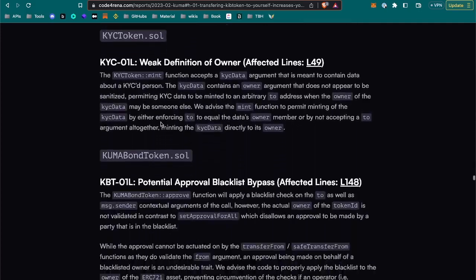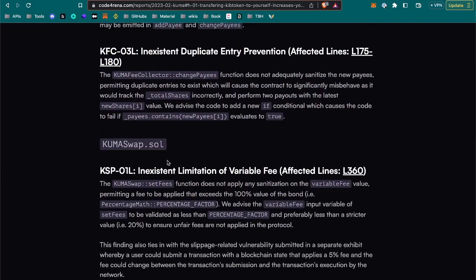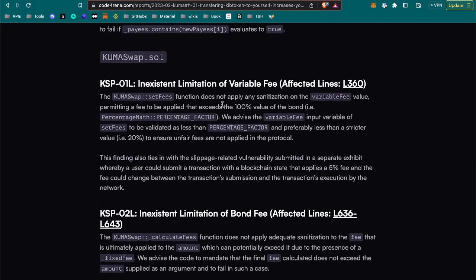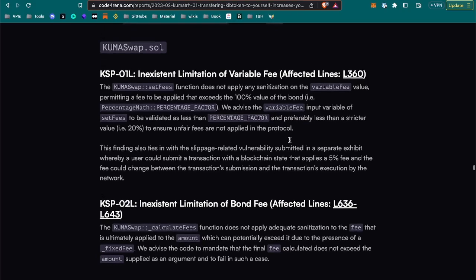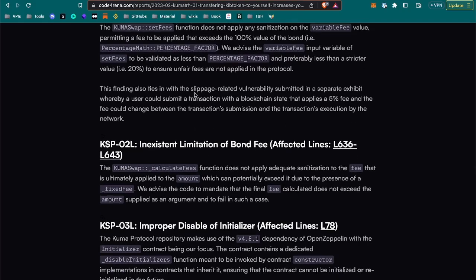How many more? Okay. KUMA swap. In the existing limitation of variable fee does not apply a citation. It's usually missing checks, permitting a fee to be applied that exceeds the 100% value of the bond. We advise variable fee input variable offset fees to be validated as less than percentage factor and preferably less than a stricter value, 20%, to ensure unfair fees are not applied.